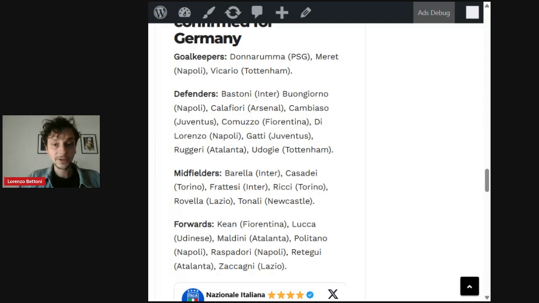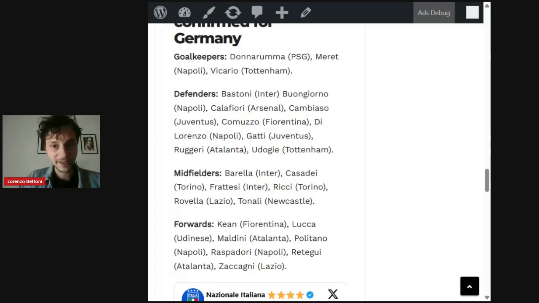And especially 2025 has been amazing for him because he's had 4 starts in the Champions League and 4 assists, including in a game against Barcelona. So that was pretty big. And then he has 2 goals and 1 assist in 7 games as a starter in Serie A. Ruggeri has only started 4 Serie A games in 2025.